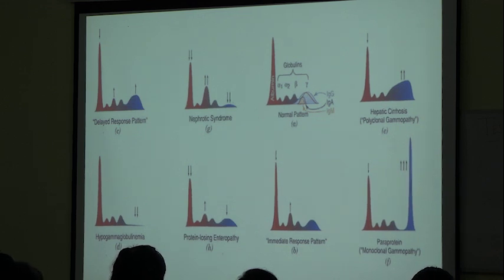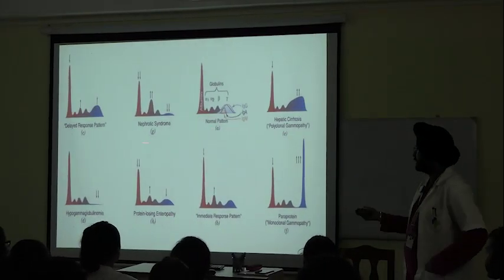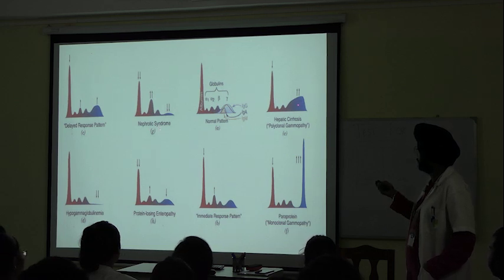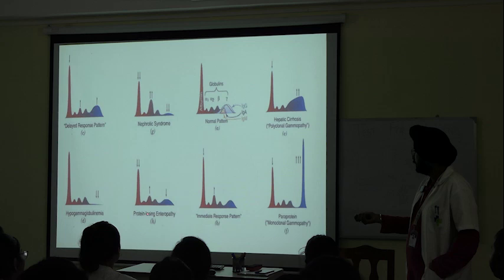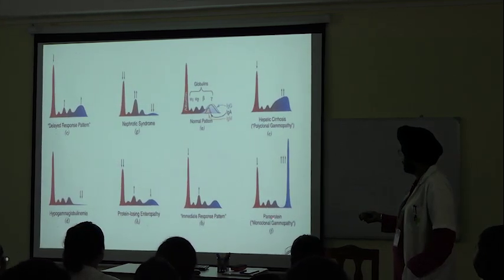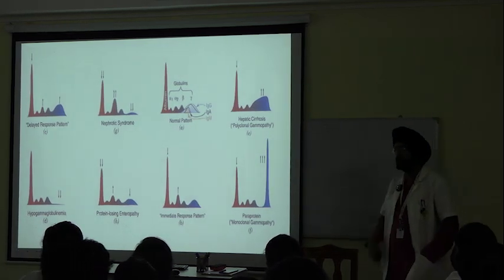So this pattern is observed in electrophoresis when different pathologies are analyzed. Like a sample for nephrotic syndrome would look like this. Hepatic cirrhosis would look like this. And protein losing enteropathy, and an immediate response pattern, paraprotein. Okay? This is the clinical application.